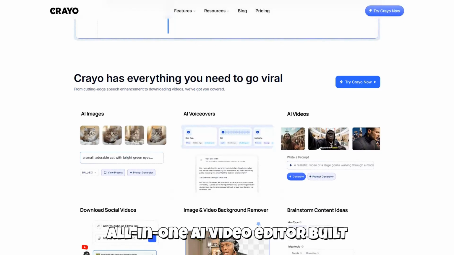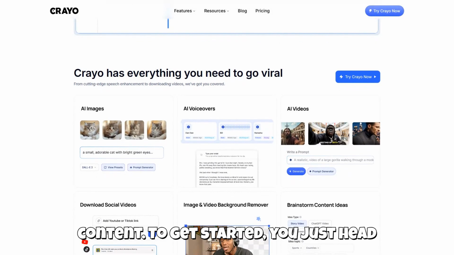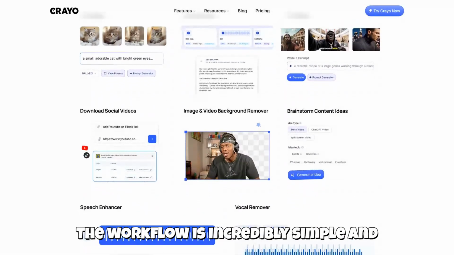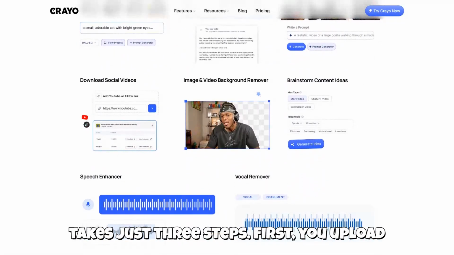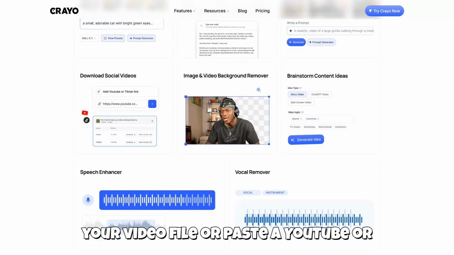Crayo is an all-in-one AI video editor built specifically for clipping and viral content. To get started, you just head over to crayo.ai and make an account. The workflow is incredibly simple and takes just 3 steps. First, you upload your video file or paste a YouTube or TikTok link.